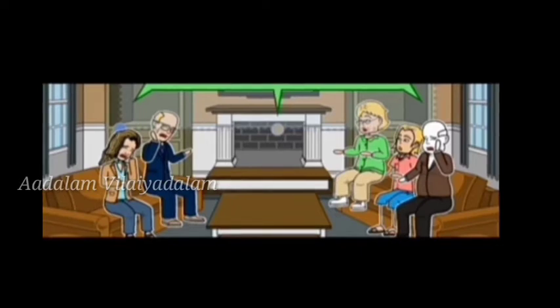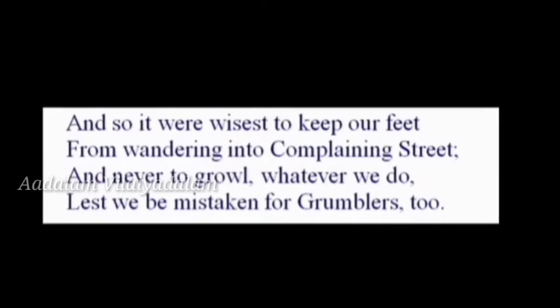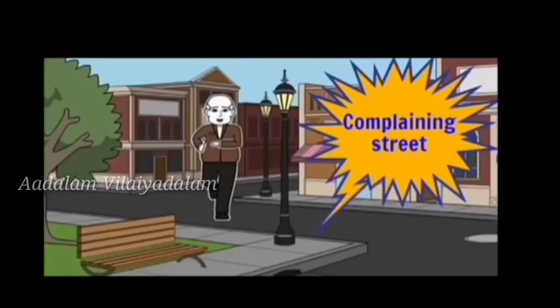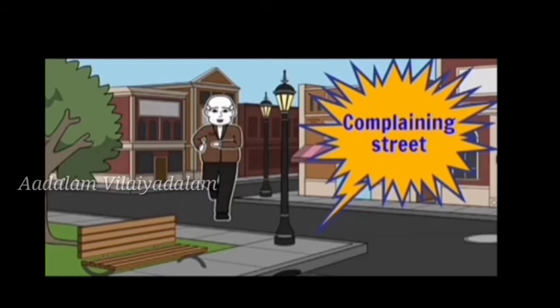Seventh stanza. And so it were wisest to keep our feet from wandering into complaining street, and never to growl whatever we do, lest we be mistaken for grumbler too. Explanation. So the poet insists that it is wisest to keep our feet away from wandering into the complaining street. We should not be mistaken as grumblers.